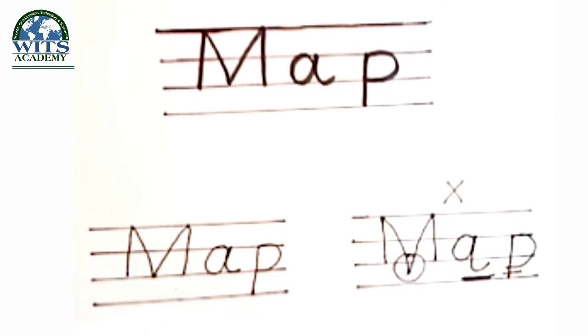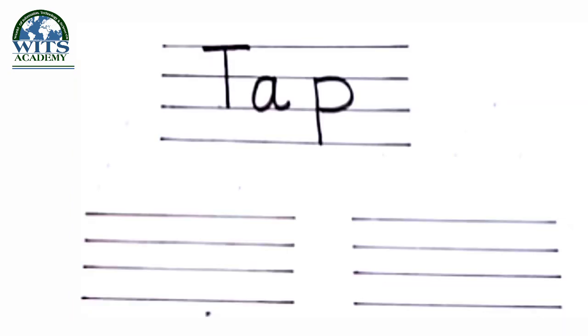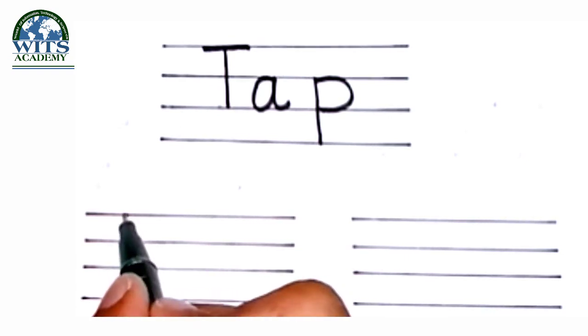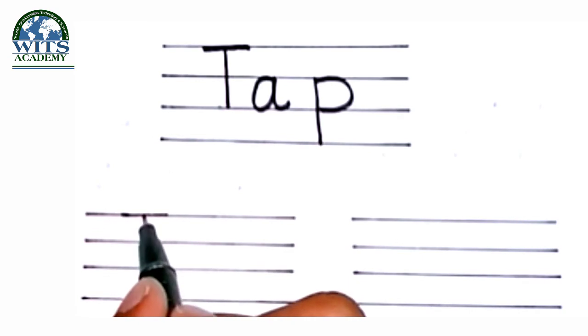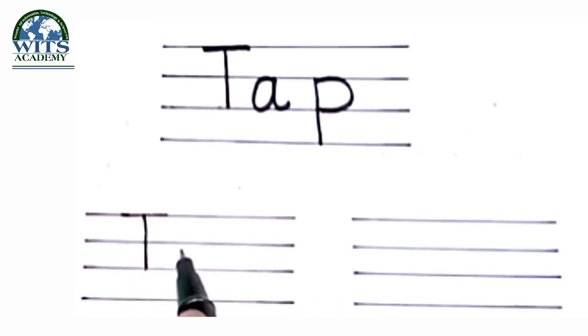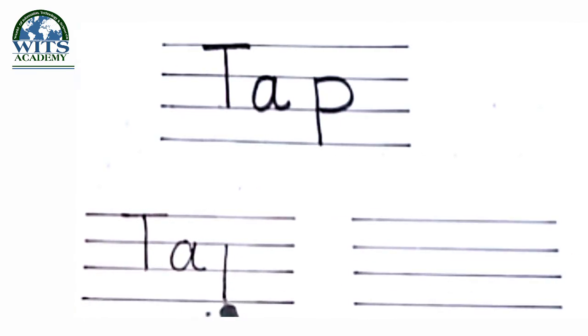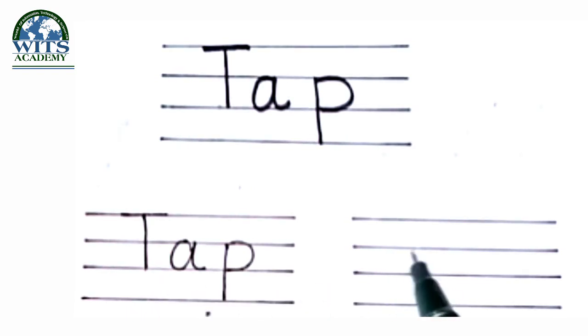M-A-P, map. Writing of tape. There are 4 lines. First we will write capital T, then small a, then small p. T-A-P, tape. Again writing spelling of tape.